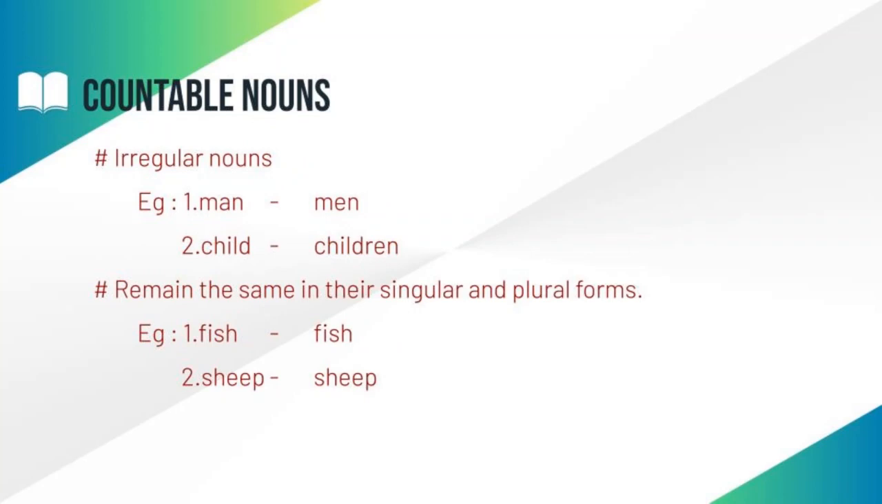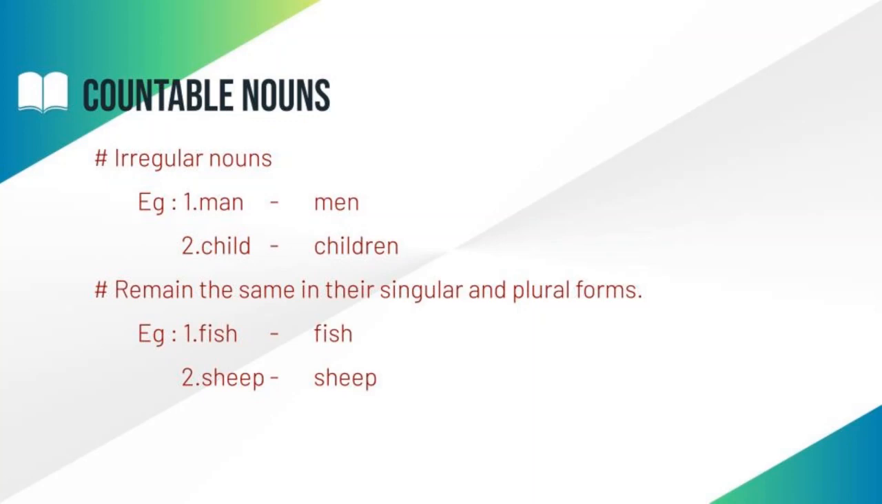Students, let us see the next rule, that is irregular nouns. What do you mean by irregular nouns? Students, irregular nouns are also nouns but they do not follow any rules. Irregular nouns are nouns that do not follow any rules, and those nouns are spelled differently in their plural forms. Okay students, let us see some examples, then you can easily understand.